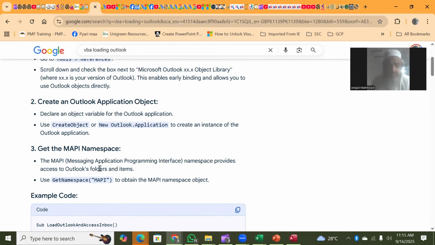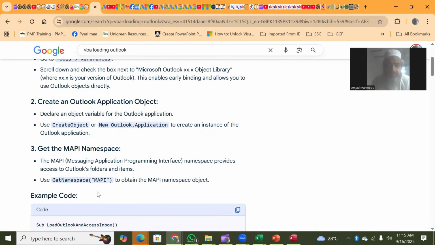Namespace provides access to Outlook folders and items. First we create an object, and then we get the MAPI, so that we have access to Outlook folders and items. We use GetNamespace to obtain the MAPI namespace object.